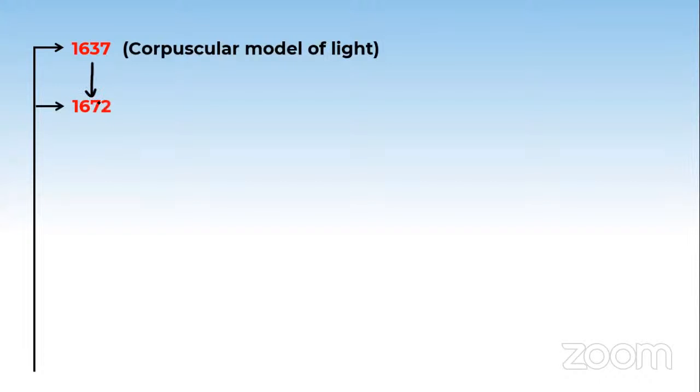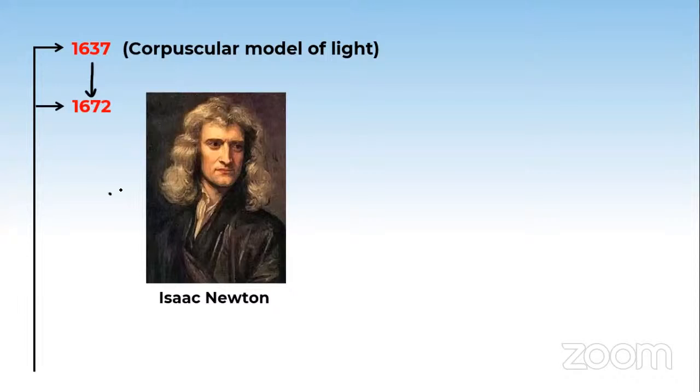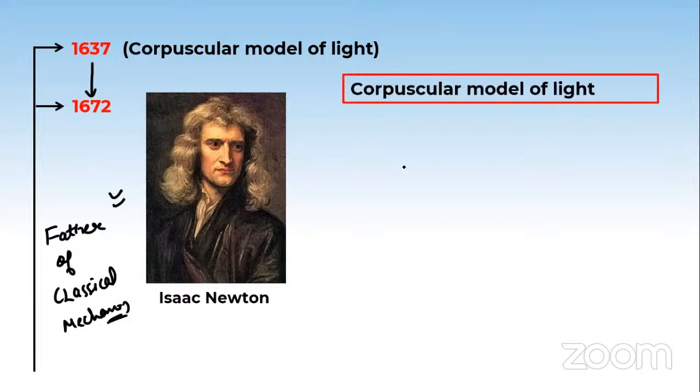Okay. So then comes a new one. Isaac Newton is very famous. You know this thing. He's known as the father of classical mechanics. And he also worked on the corpuscular model of light, which says that light is made up of particles of energy or corpuscles of energy. Corpuscles of energy or particles of energy are, students, the same thing here.